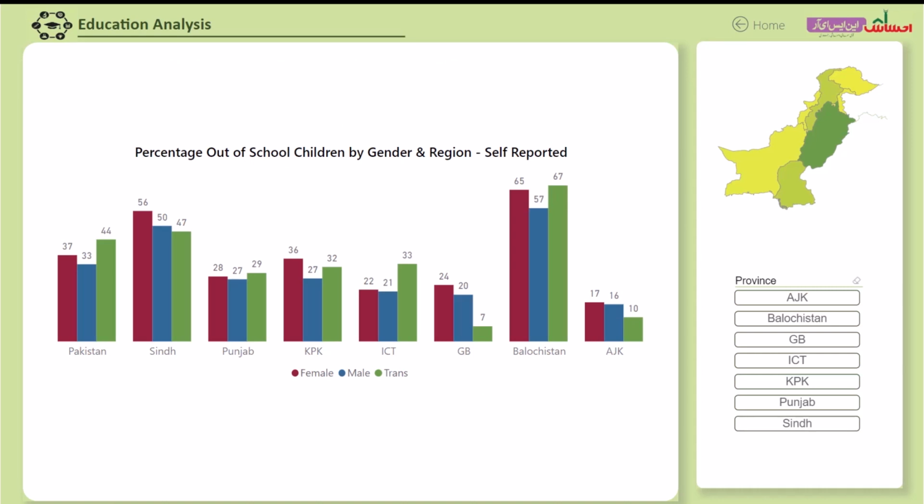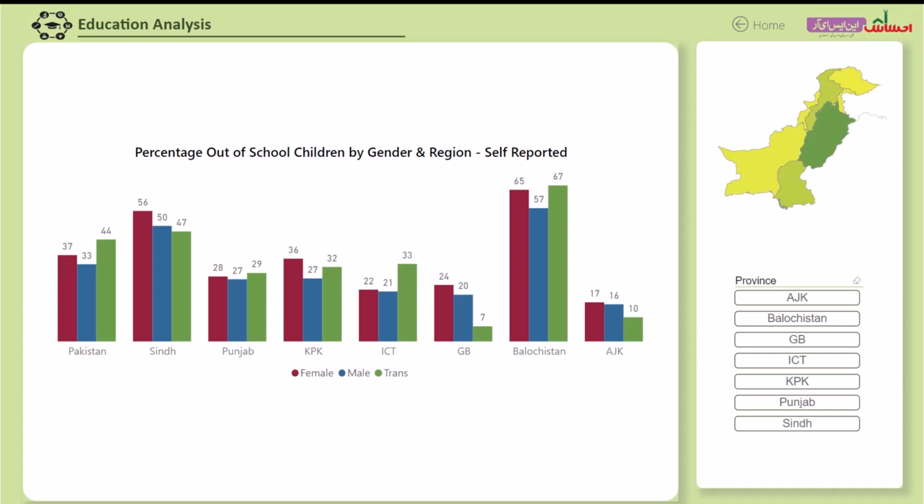In terms of the gender split of children reported out of school, females across all provinces have a slightly higher ratio of being out of school, which is why in the Ehsaas policy framework, the stipend policy in the education cash transfer program, Ehsaas Talimi Wazaif, was skewed to favor the girl child. Girls in Ehsaas school stipend got a higher stipend amount, and also when they graduated out of the 5th grade, they were given a bonus to encourage families to send children to school.